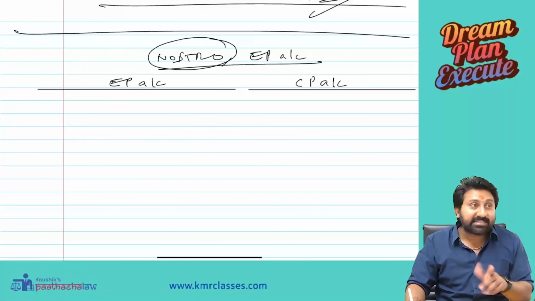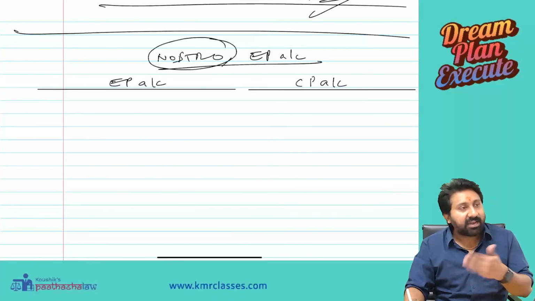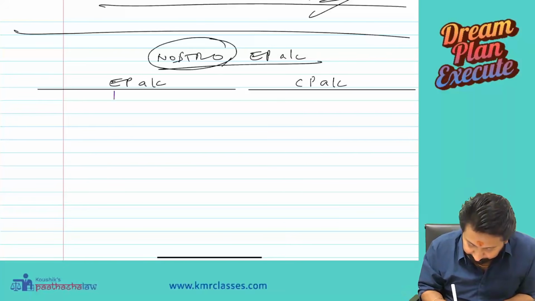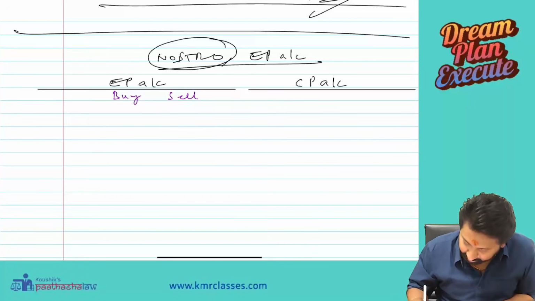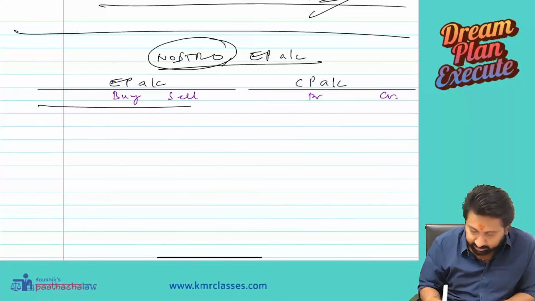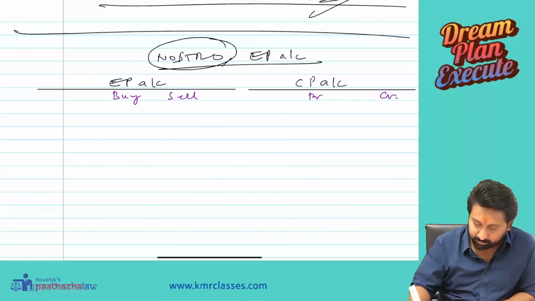But in the purchase and sale account, credit purchase will be there, cash purchase also will be there. Credit sale will be there, cash sale also will be there. So buy, sell, debit, credit. These are the things that will happen in both the accounts.